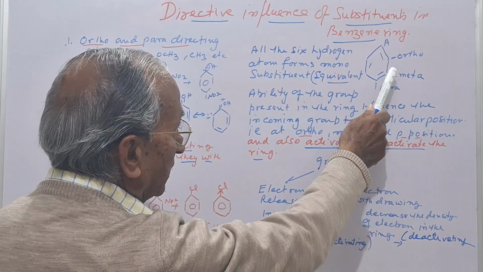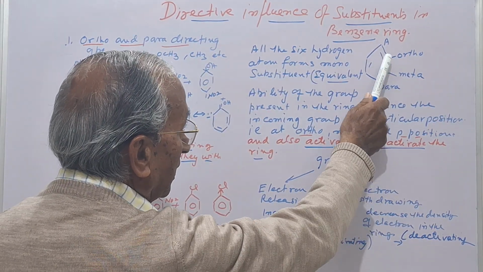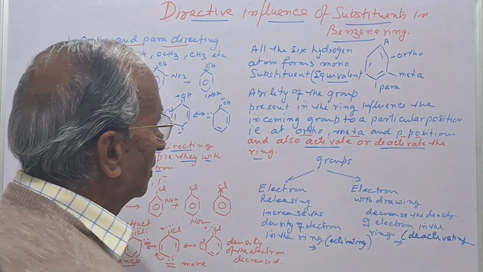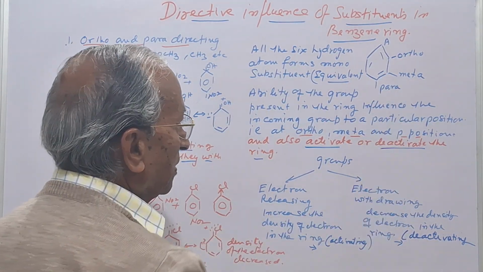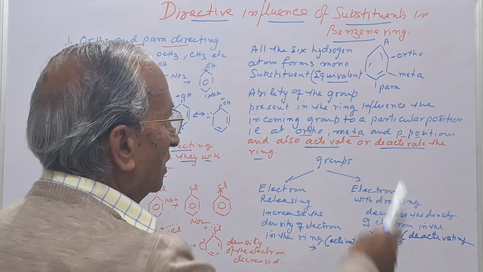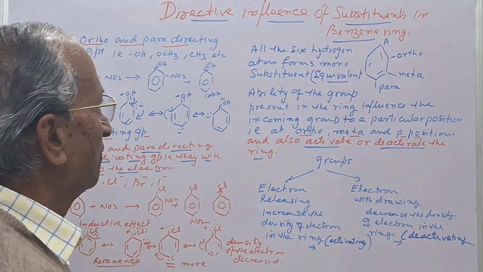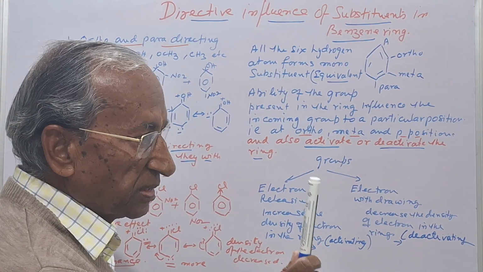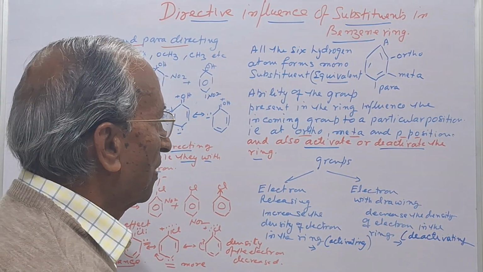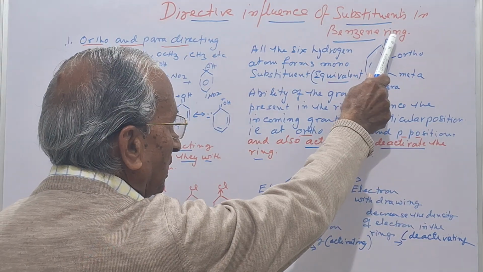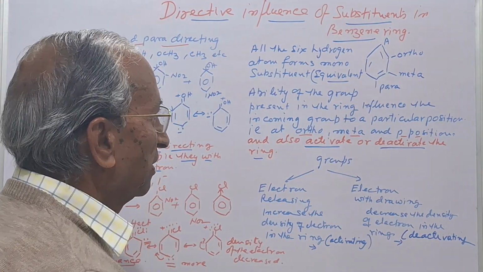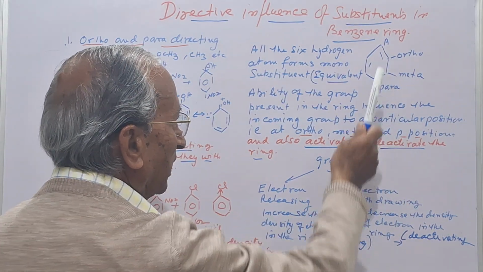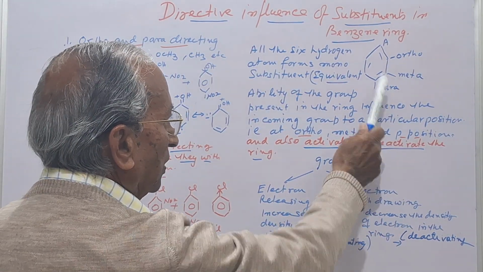Now, there are three positions in the case of the benzene ring: first, second, and third. First is known as the ortho, second is known as the meta, and third is known as the para position. Whenever a second substitution takes place, the influence of the substituent already present in the benzene ring may direct it to the ortho position, or to the meta position, or to the para position.